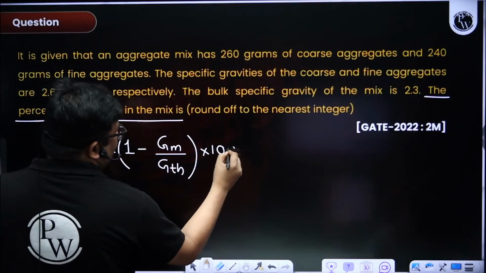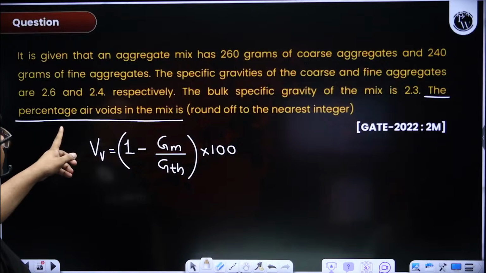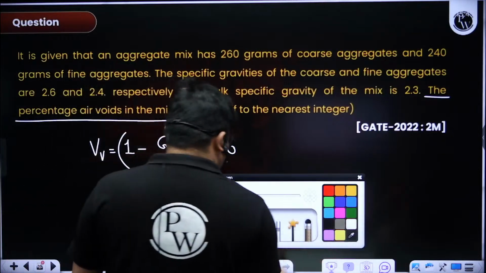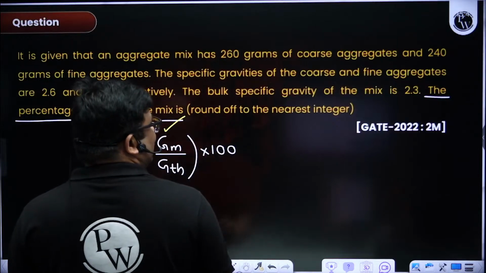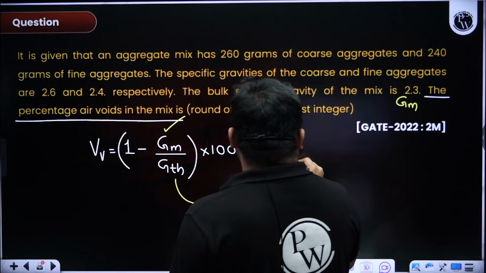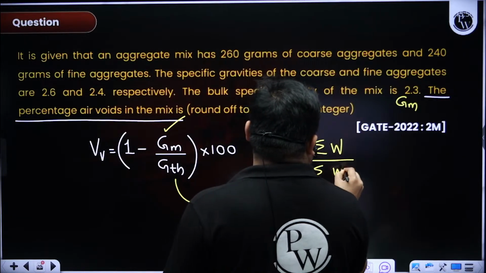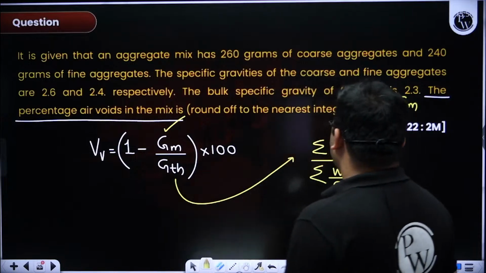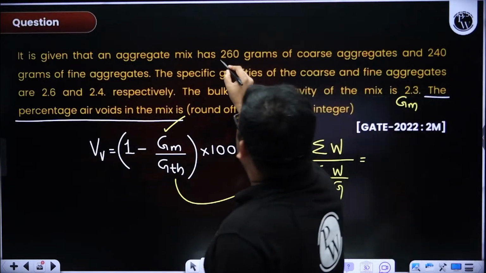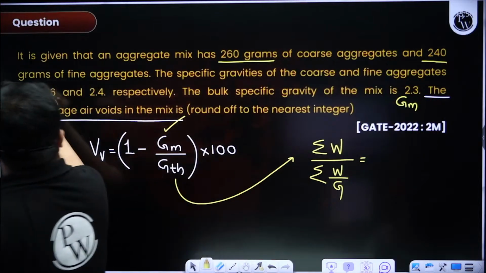Then I will search in the question for these two terms. Now see, the bulk specific gravity of the mix is given. So I got my Gm. GTH is not given, but we know the GTH formula, summation of weight by G. Now I will see in the question, we have 260 gram of coarse aggregate and 240 gram of fine aggregate.